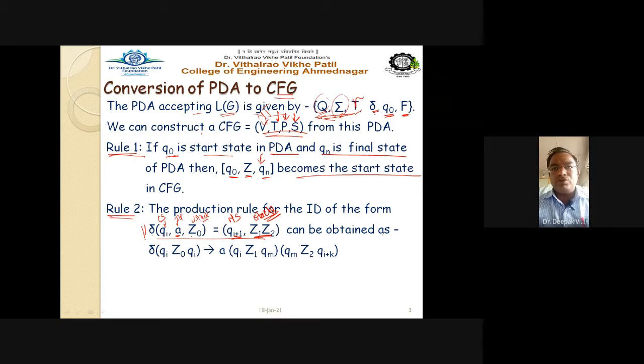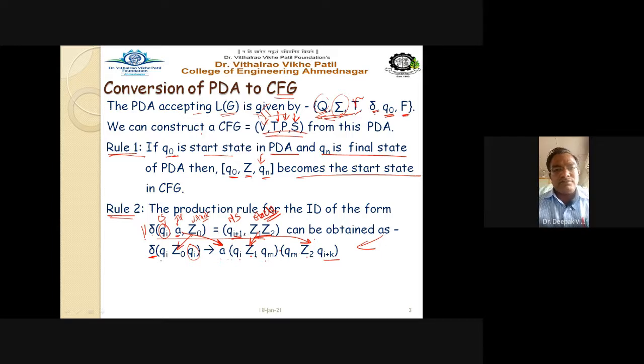So see here, directly you have to write it in this way. We have to write delta. So qi z0 qi. You just take qi, z0 will come here, and you have to write qi. Then your input character must come here into the bracket, qi z1. So the first non-terminal you have to take here as z1, qm. Bracket complete, then start from the qm state again, qm z2. So the second non-terminal you have to take here, z2 and qi plus k.